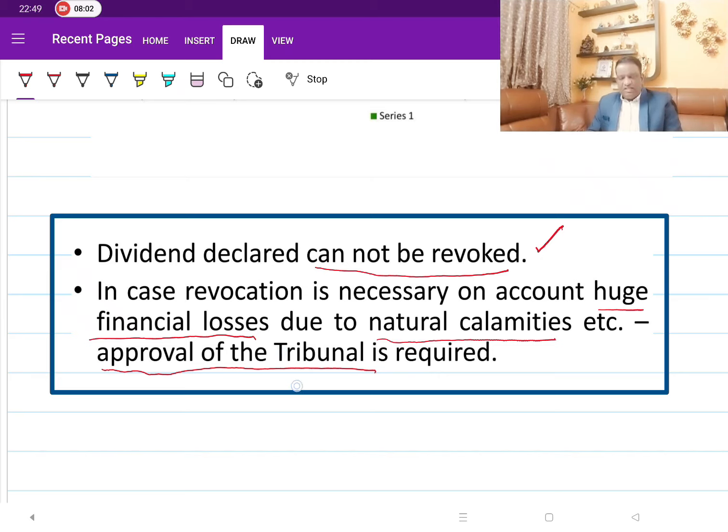So, if at all he is asking a question, can final dividend be revoked? The general answer is, you have to start with the general statement, it cannot be revoked. However, there is an exception. The exception is with the NCLT approval. And when do we get NCLT approval? There must be a huge financial loss, and the reason for that loss must be natural calamities.